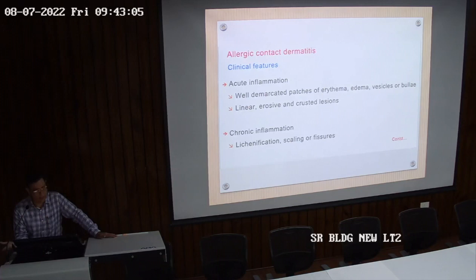Similarly, we'll get the same thing in irritant contact dermatitis. Then it may be linear, erosive and crusted lesions may be there. What is the cause of linear lesion in allergic contact dermatitis? Scratches, or linear application is possible. If the contact allergen is applied in a linear method, it will lead to linear contact dermatitis. So this depends on the application.